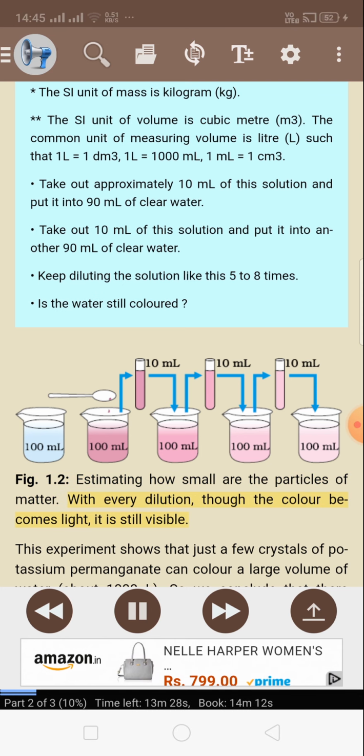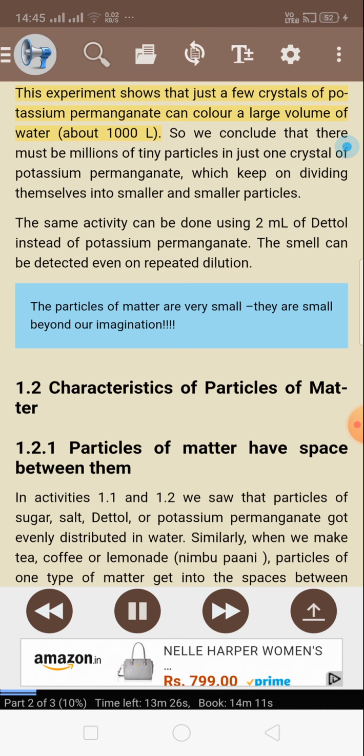With every dilution, though the color becomes lighter, it is still visible. This experiment shows that just a few crystals of potassium permanganate can color a large volume of water, about 1000 L. So we conclude that there must be millions of tiny particles in just one crystal of potassium permanganate, which keep on dividing themselves into smaller and smaller particles.